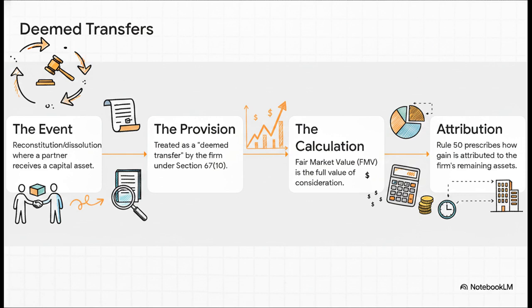And if that wasn't enough, the new Rule 50 from the 2026 rules tells you exactly how that gain gets attributed to the firm's other assets. That's a huge detail you can't miss in your accounting.